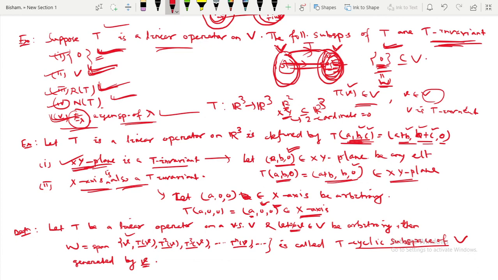If we consider any T invariant subspace of V containing this small v, then this is the smallest subspace.